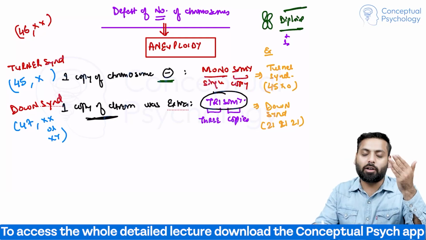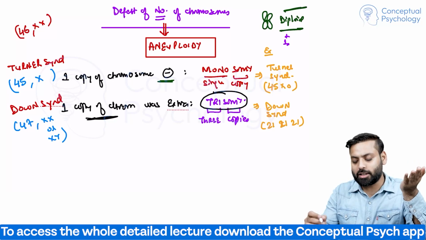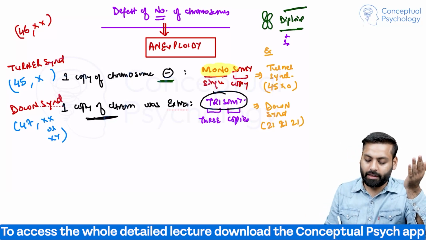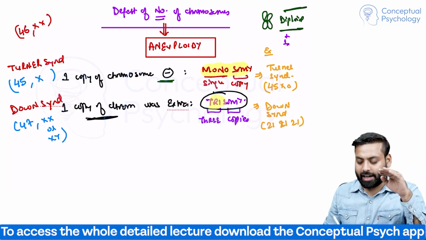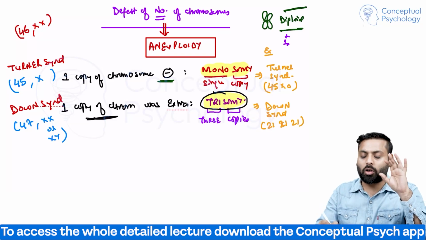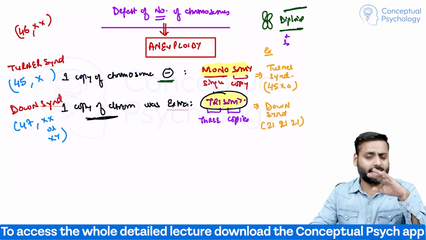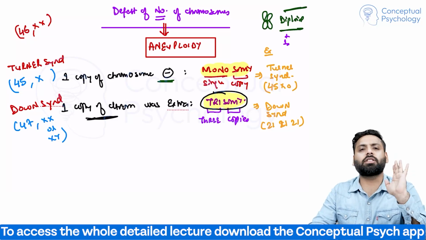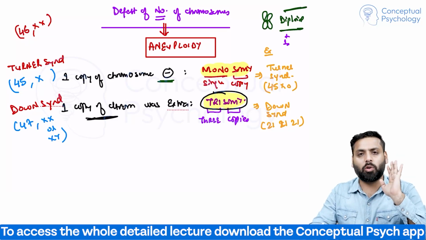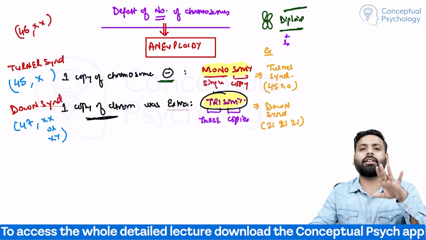Either one copy can be less, which is known as monosomy, or one copy can be extra, which is known as trisomy. And it is not just limited to one copy, it can be many copies extra or many copies less. But then they do not survive. What survives, I have told you, Turners and Downs.